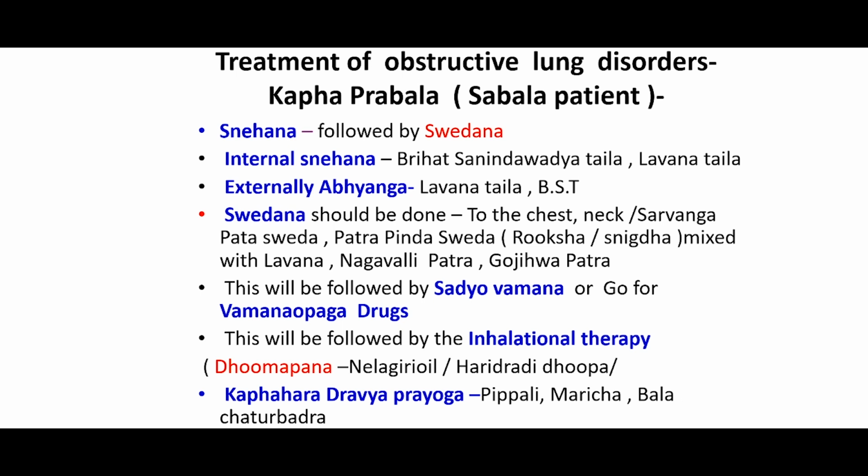This is now further followed by Dhumapana. So Dhumapana by certain drugs with Ushna and Kaphahara property should be better administered, and the same can be also given for steam inhalation, which acts as a Dhupana or Dhumapana. This helps to remove the Kapha which is adhering to the Shrotas and clears the Shrotas. Haridradi Dhupa, then the Tura Dhupa, Nilagiri oil, steam inhalation can be also used as alternative methods of steam inhalation. Charaka also explains administration of certain Kaphahara drugs for a long period for removing the collection of the Kapha which is adhering inside the Shrotas.